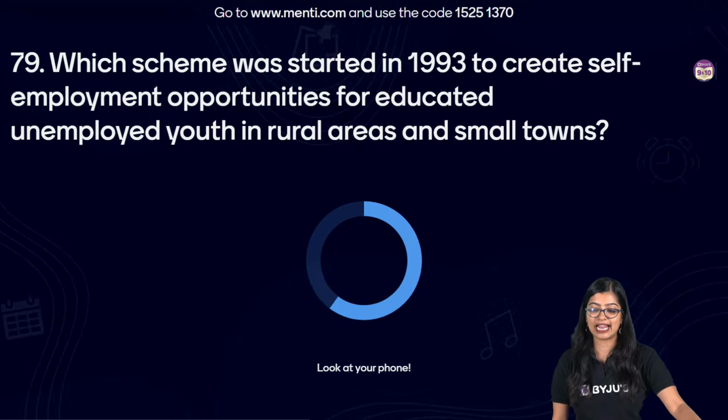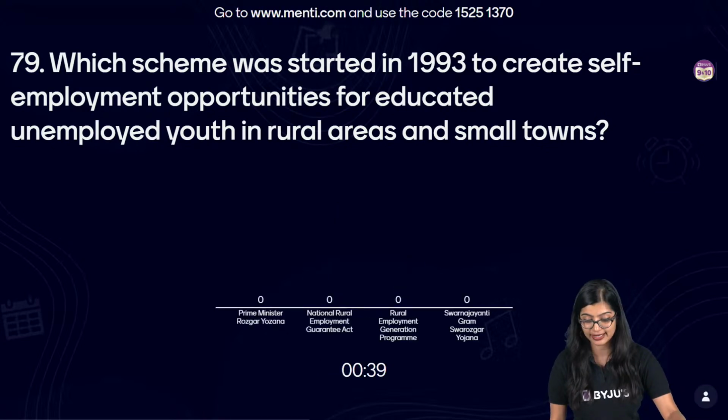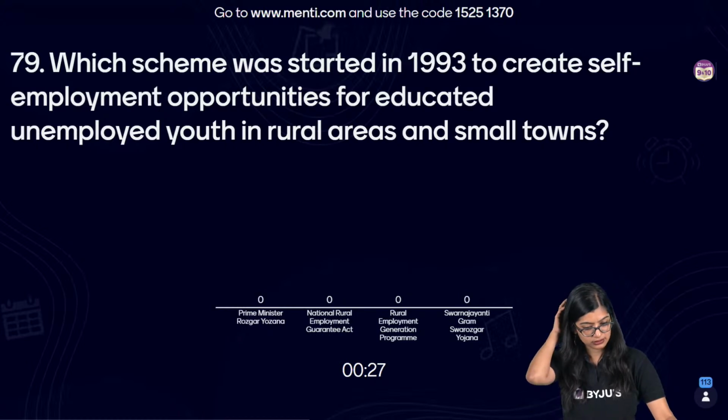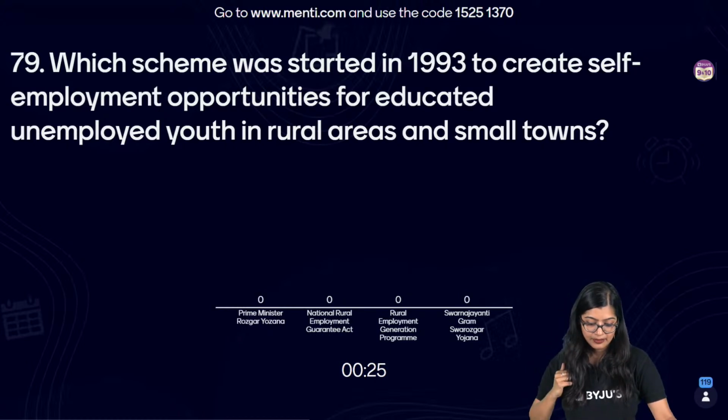Which scheme was started in 1993 to create self-employment opportunities for educated unemployed youth in rural areas and small towns? See, the year is very important.